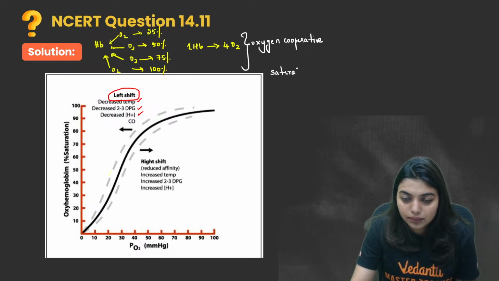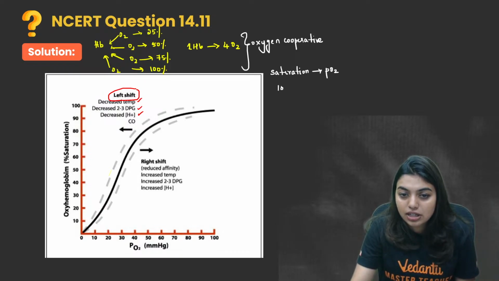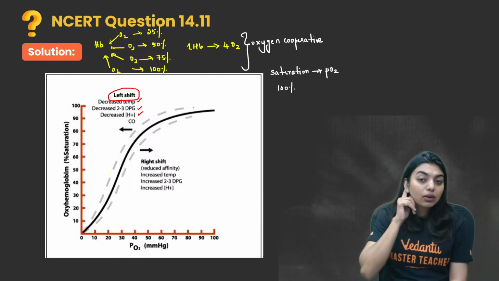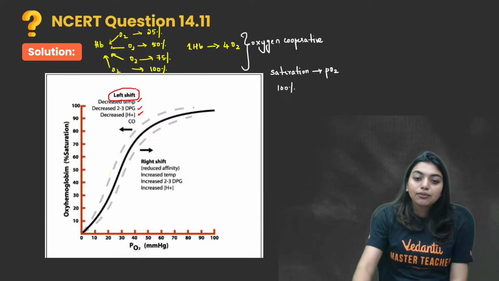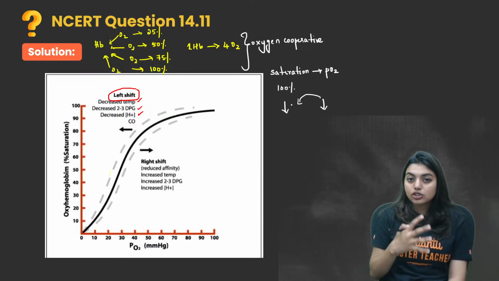Saturation against partial pressure of oxygen. Yes or no? So if saturation is 100%, the partial pressure also has to be high enough. Okay, now it has reached the saturation. If saturation is less, the partial pressure will also be less. Why? Because if this is less, that means this fellow has less chance to go and bind.